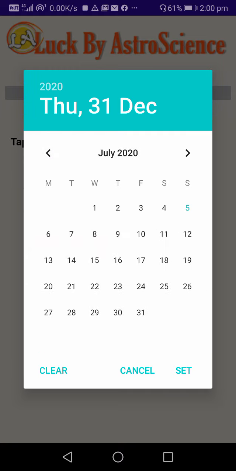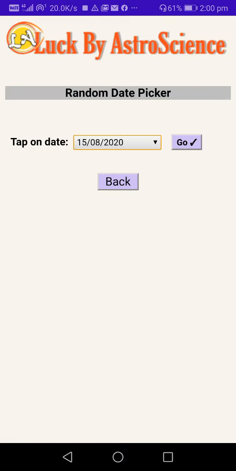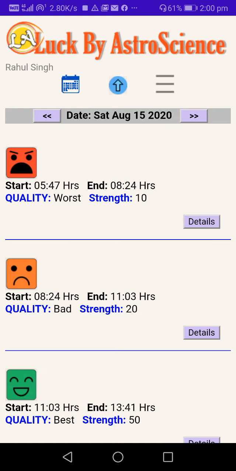Let's say I want to plan something around 24th July, or maybe 15th August. Okay, so I just pick this date, and that is loaded here. You can see I hit go here, so it loads that date. This date picker feature is not available in the light version.